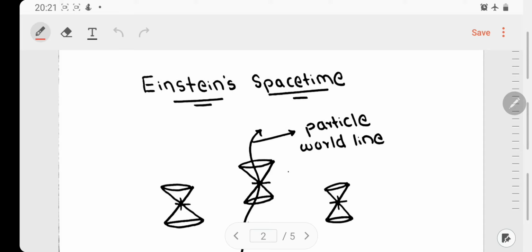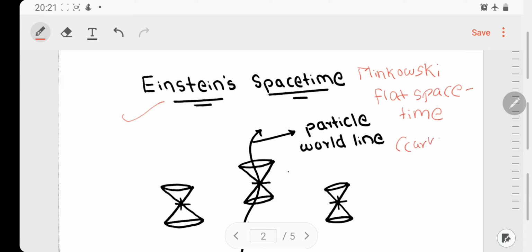Now let's move towards Einstein space-time. This Einstein space-time is actually known as Minkowski flat space-time. We consider over here flat space-time because we are not considering the effects of gravity, and if we consider the effects of gravity, the space-time will be curved. But we are not considering the effects of gravity, therefore there is no curvature in space-time.